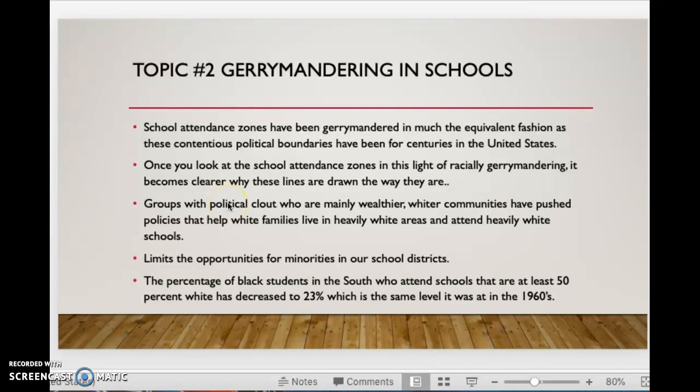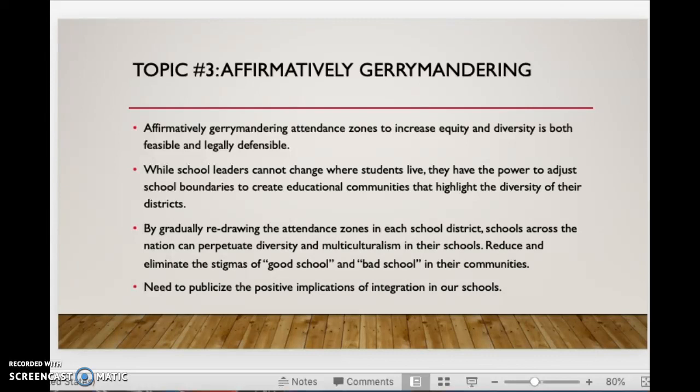And then I continue on with affirmative gerrymandering, so how to fix it and how to integrate our schools and focus on integration in our schools. So affirmative gerrymandering of attendance zones is meant to increase equity and diversity in ways that are both feasible and legally defensible. While school leaders cannot actually change where students live, obviously, they have the power to adjust school boundaries to create educational communities that highlight the diversity of school districts.